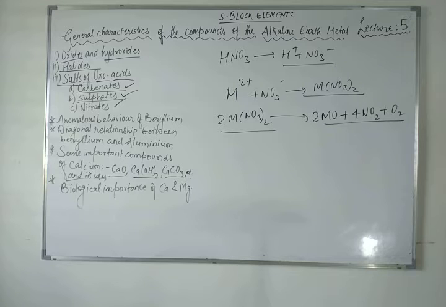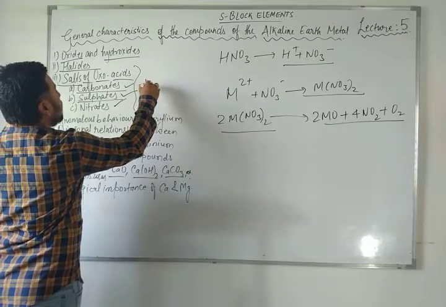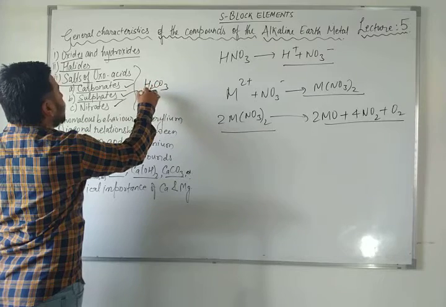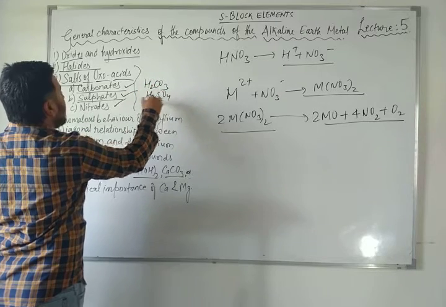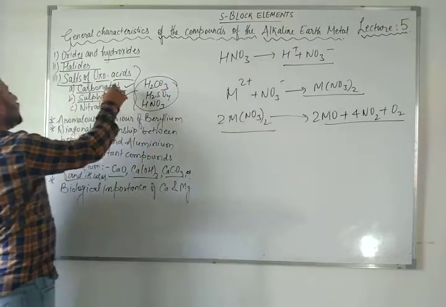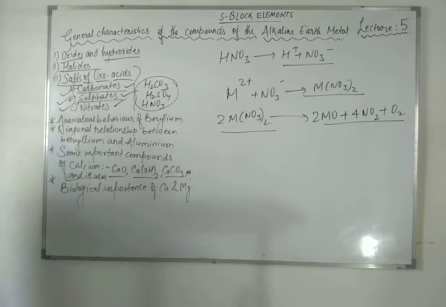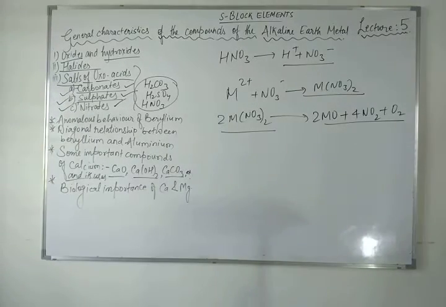Now one more thing I want to say about these properties of salts of oxo acids. Carbonates means carbonic acid, sulfates means sulfuric acid and nitrates means nitric acid. So when these metallic salts form metallic carbonates, metallic sulfates and metallic nitrates, how do they behave?